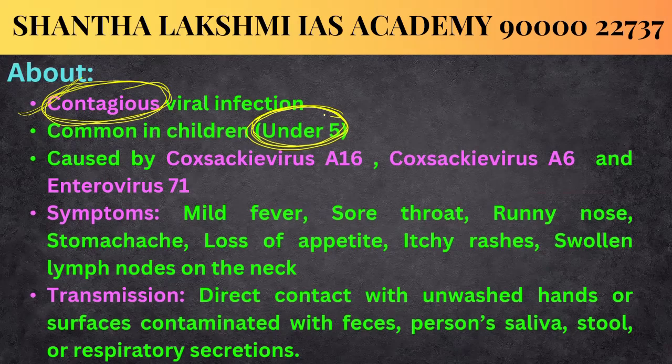And next, this is caused by the Coxsackie virus A16, the Coxsackie virus A6, and also the enterovirus 71. Its symptoms include mild fever, sore throat, runny nose, stomachache also, loss of appetite, and also the most common visible symptoms are the itchy rashes and the swollen lymph nodes on the neck.